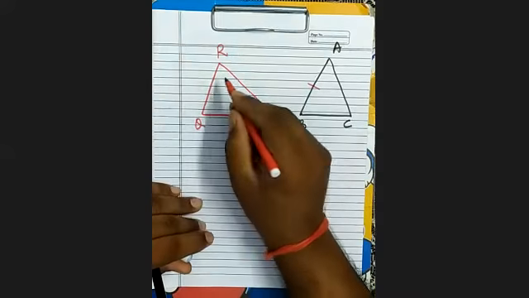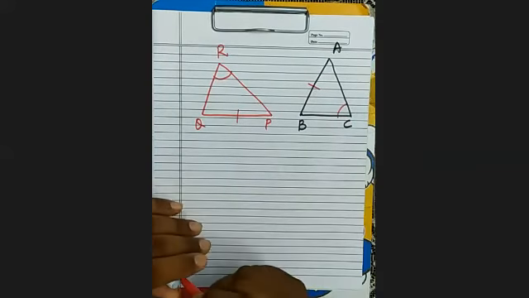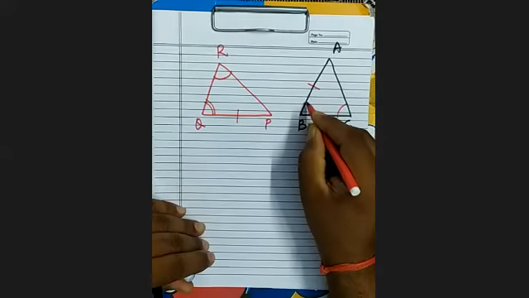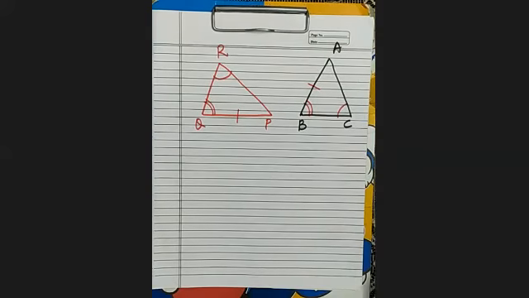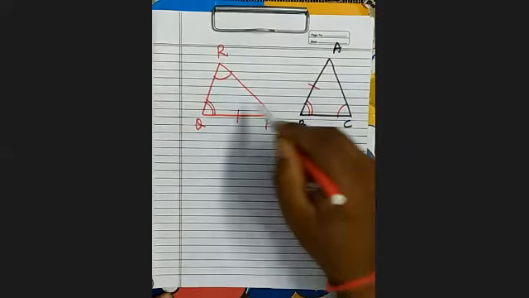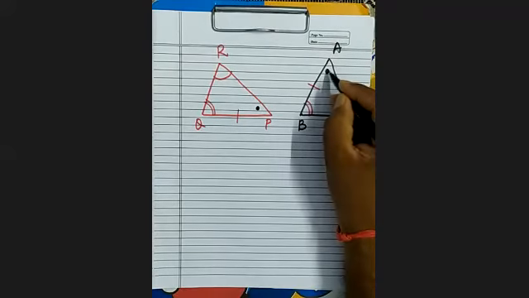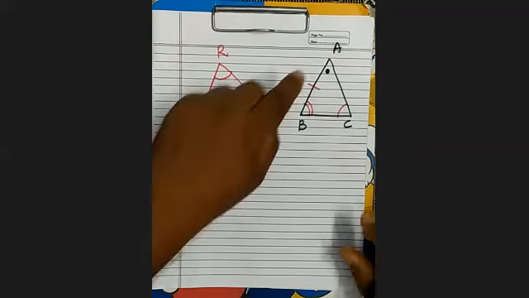Angle R is given equal to angle C. It is clear. Angle Q is given equal to angle B. It's clear. Whether these two triangles are congruent, you have to check. So see, this equals this and this equals this. So what is the third here? Third is equal to this. It is clear.